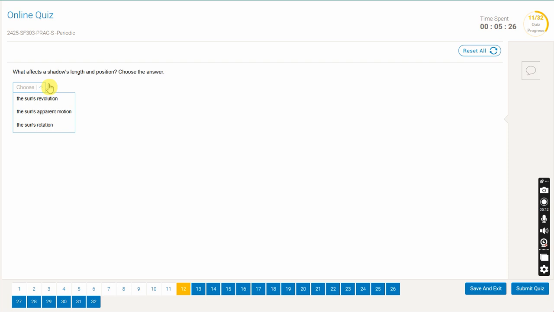So what affects the shadow's length and position? The sun's apparent motion. So where exactly is the sun at that time? Let's go to the next one.